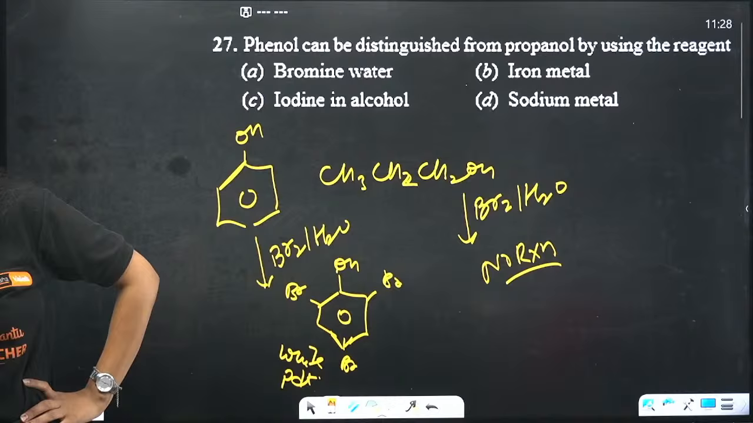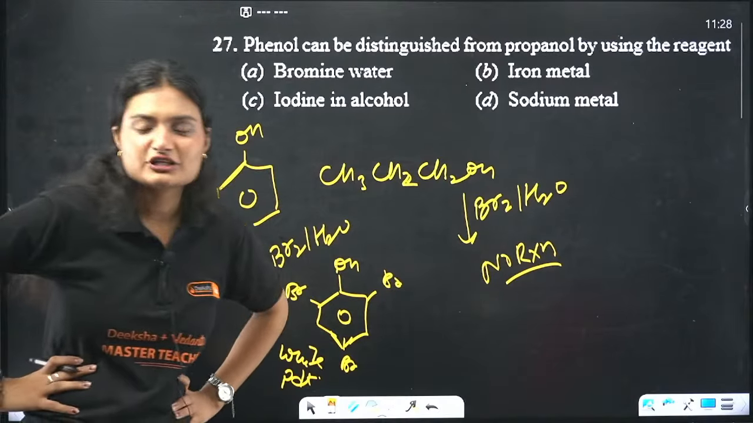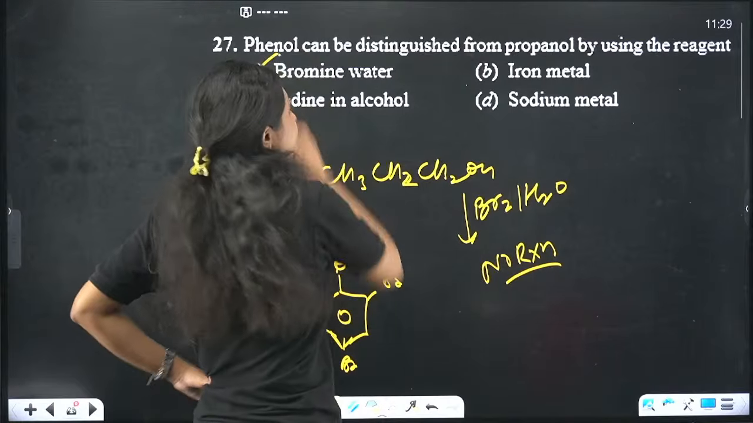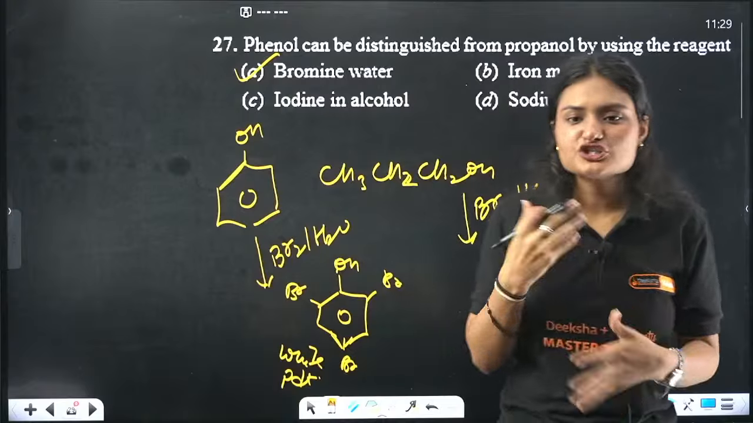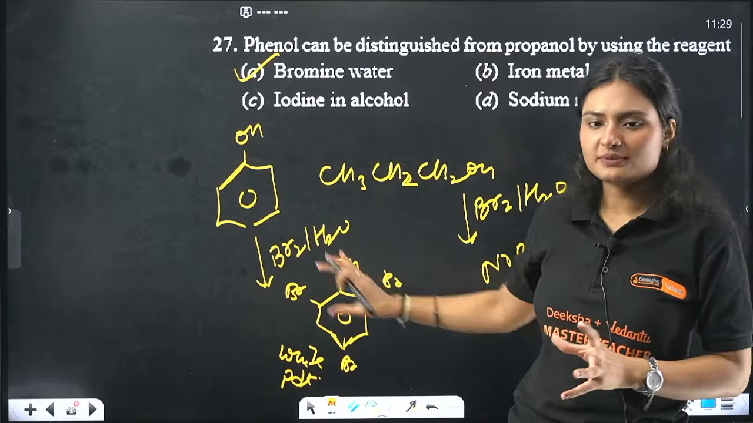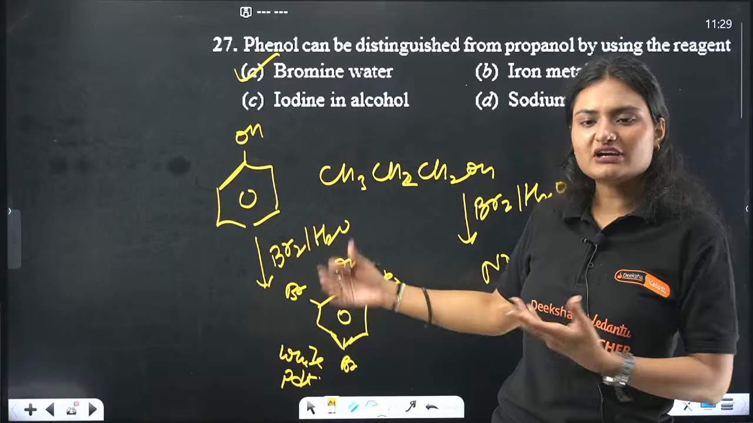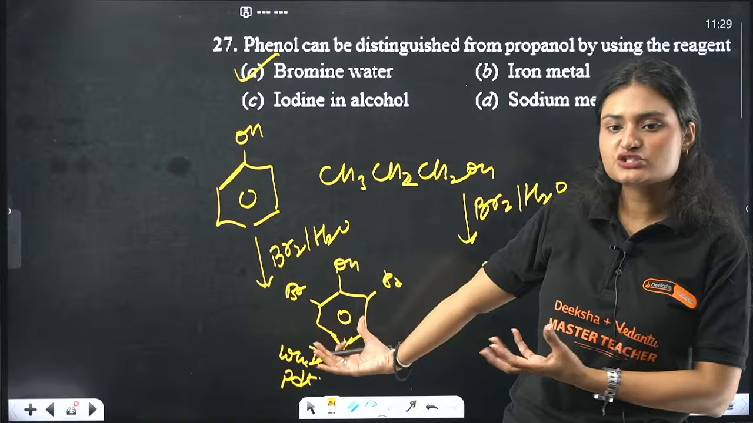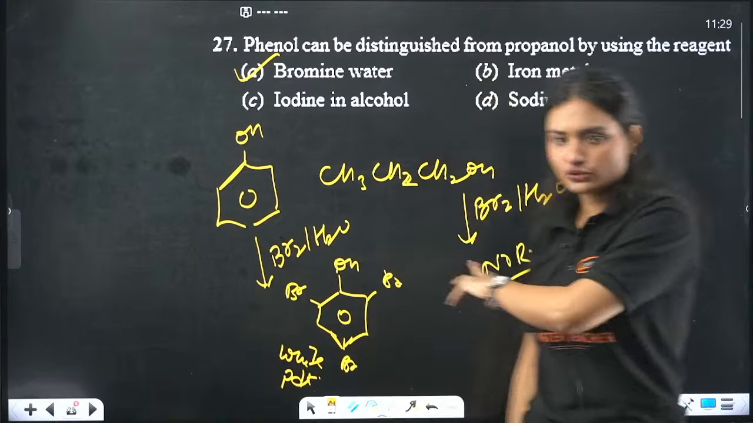That depends on different temperatures also. Okay, so yes, for this one, the only test that we can use to differentiate between phenol and propanol is your bromine water, because in this case we get a white precipitate, a white product, 2,4,6-tribromophenol, and in this case no reaction.